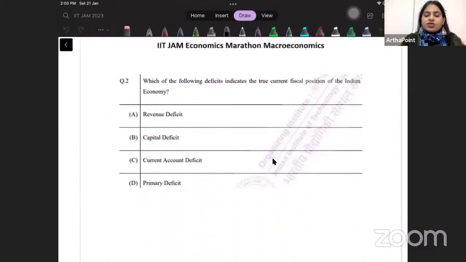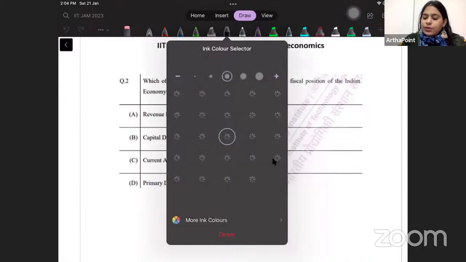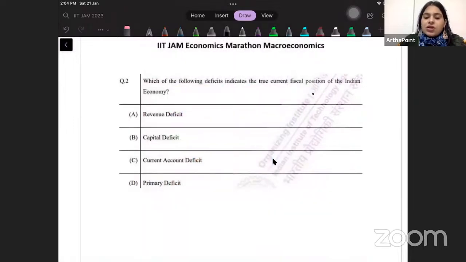Which of the following deficits indicate the true current fiscal position of the Indian economy? So when we talk about this question, note that the revenue deficit only talks about how my revenue expenditure would have exceeded the earnings, the revenues of the government.